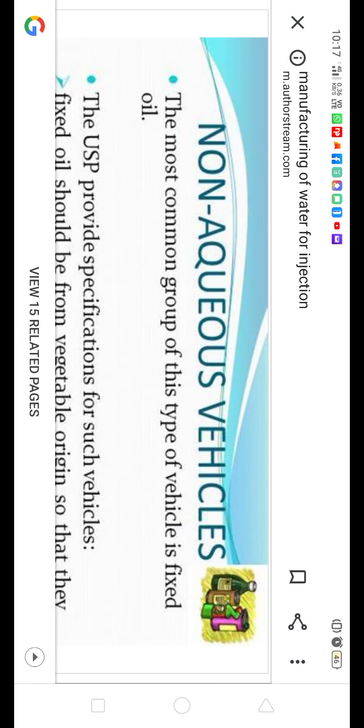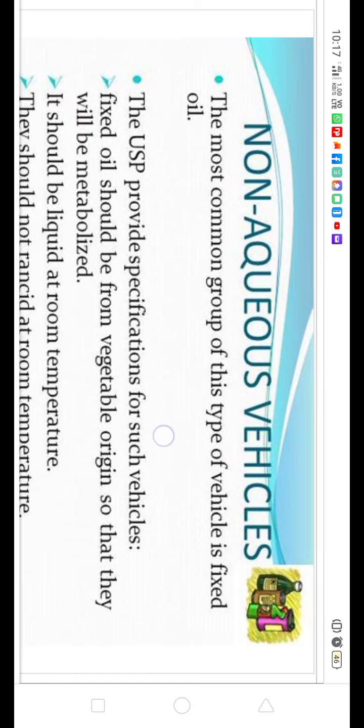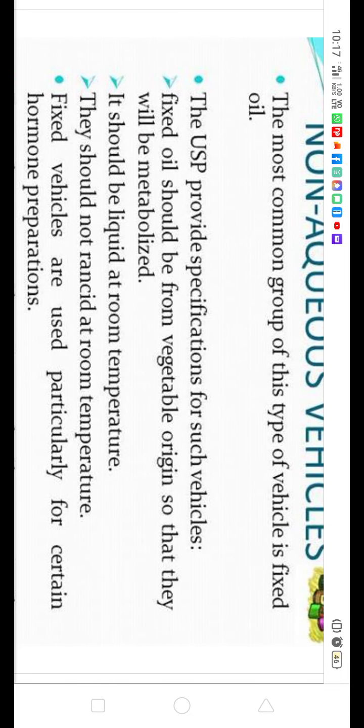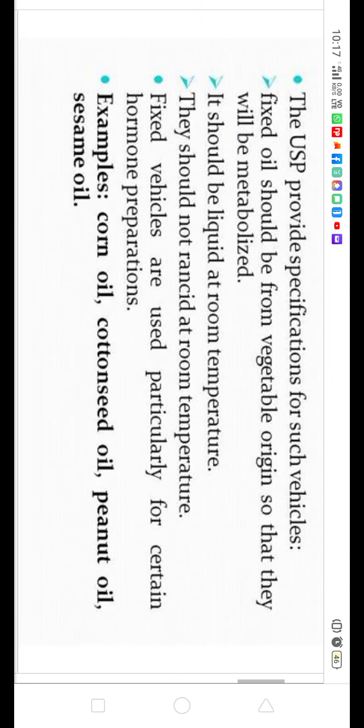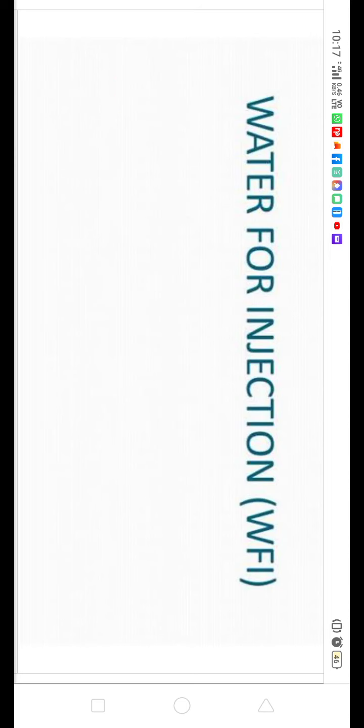Now the non-aqueous vehicle. The most common group of this type of vehicle is oils. The USP provides specifications for oils: fixed oils should be of vegetable origin so that they may be metabolized. They should be liquid at room temperature. They should not turn rancid. Fixed vehicles are used particularly for certain hormone preparations. Examples: corn oil, cottonseed oil, peanut oil, and sesame oil. These are the oils which are used.